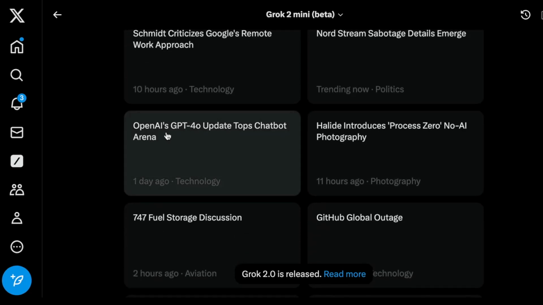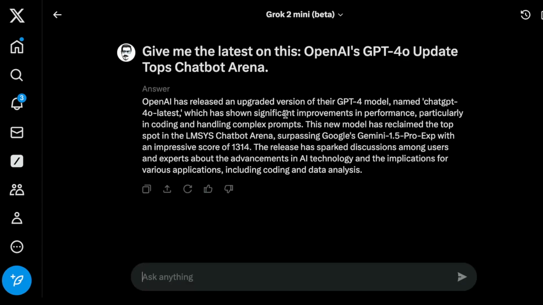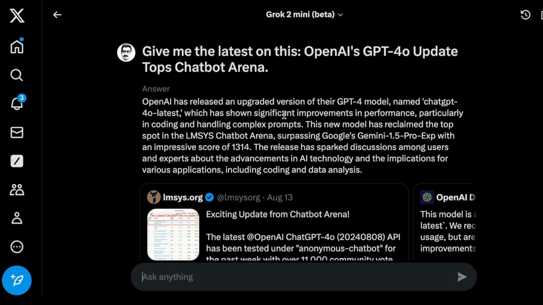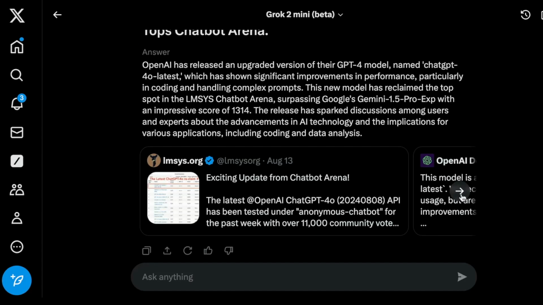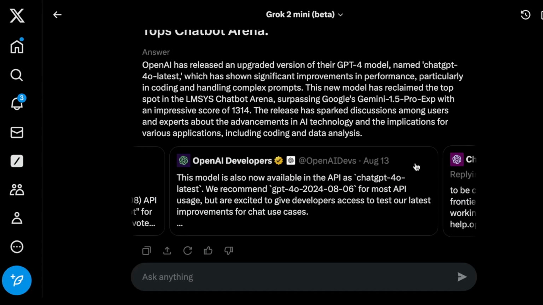So for instance, OpenAI GPT-4o update tops chatbot arena. I'm going to click on that. And I see that also is integrated on X. I do see that sometimes. And you can see that this says, give me the latest on this. So this is like a nice little starter for this prompt. So this looks more like a template. And this model probably is optimized on this particular template. So it'd be good to use this template when you want to get the latest on whatever topic, these posts and summarizing what it has seen.